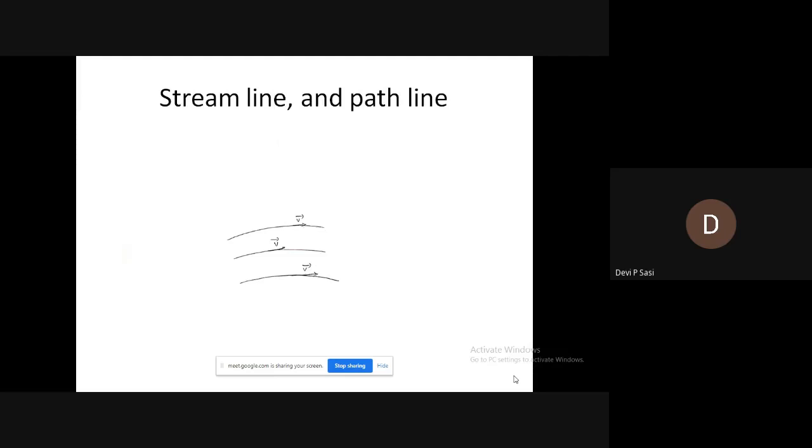Streamline means it is a space curve such that its tangent anywhere gives the velocity vector at that point. You can see it is a space curve, and if we draw a tangent, we can obtain the velocity vector. That is what is called a streamline.